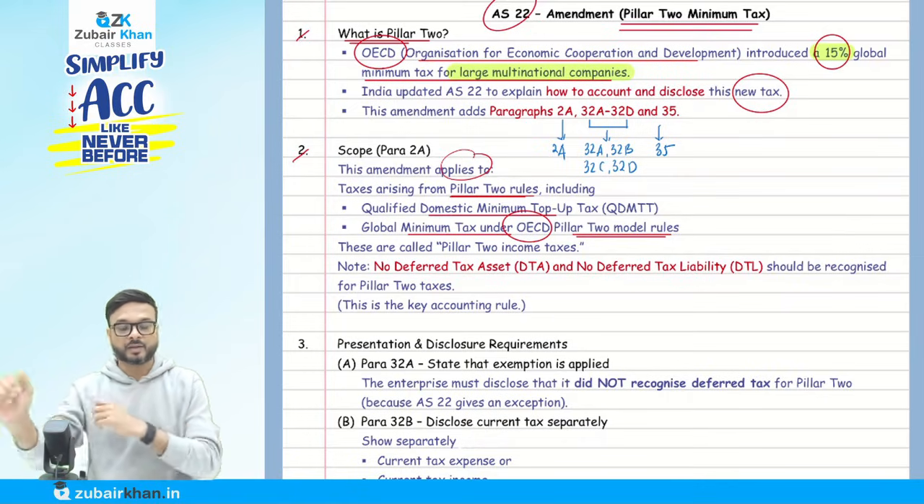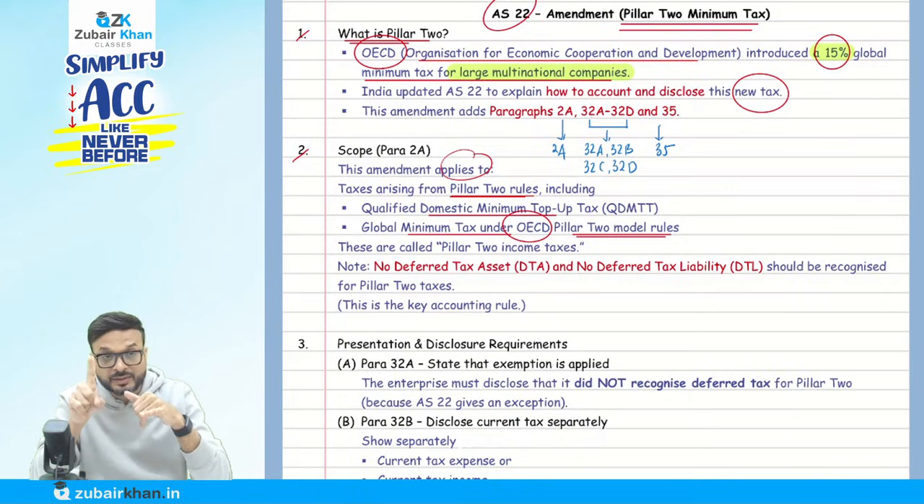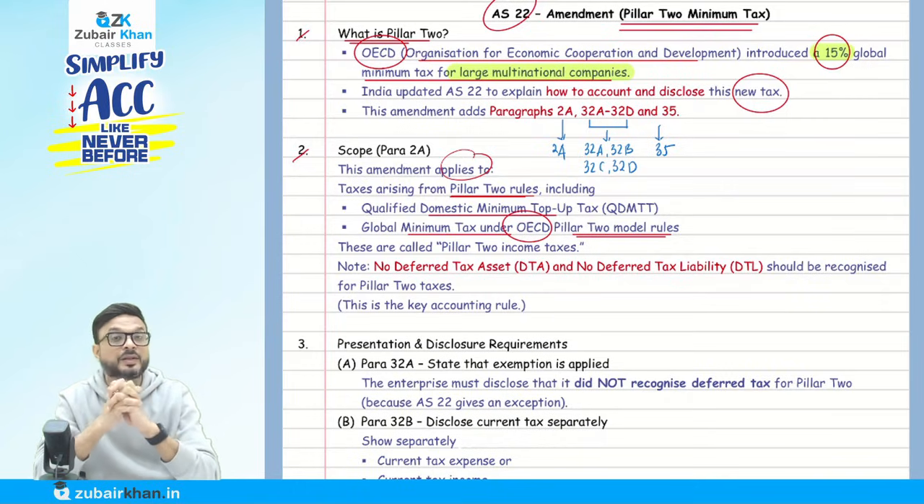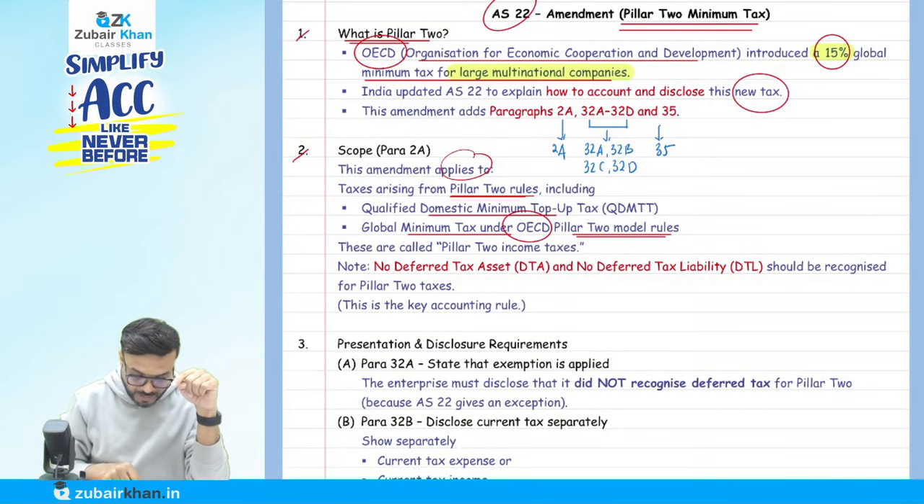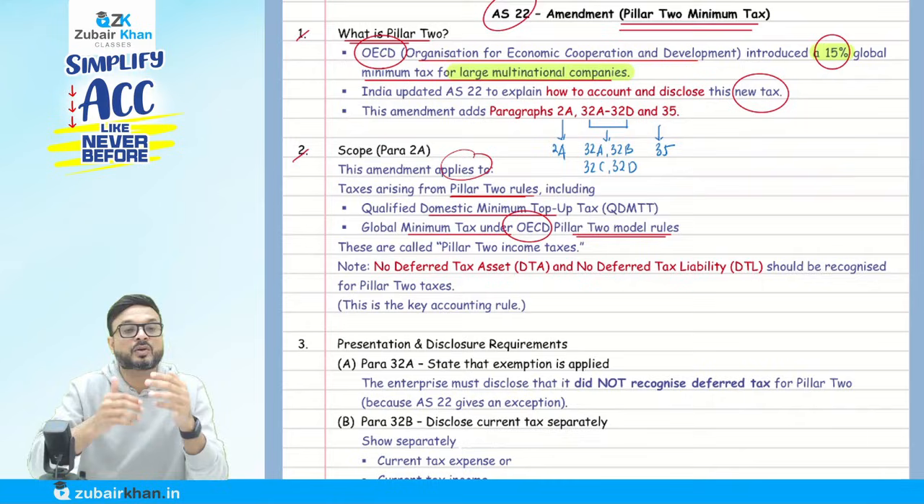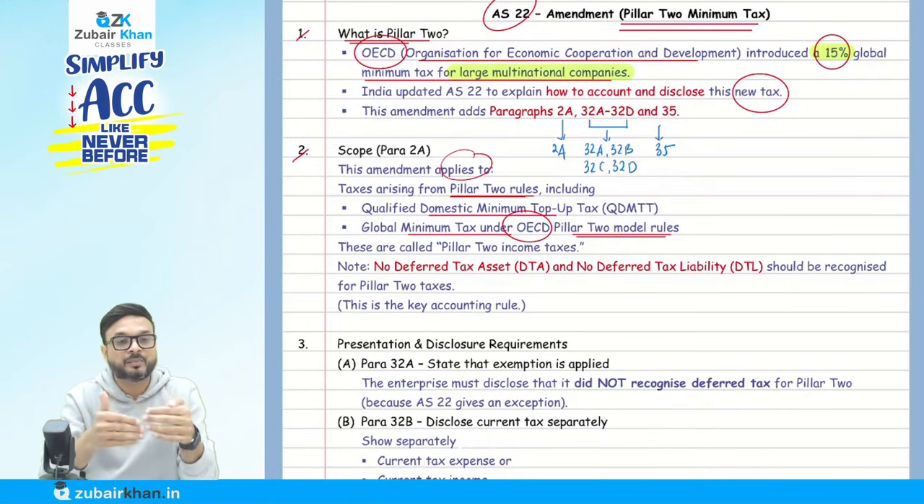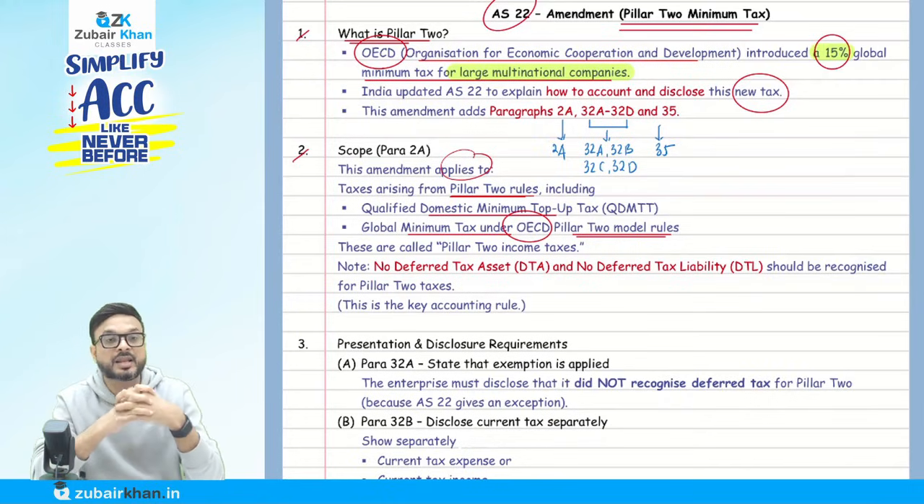Suppose the rate of tax there is 9%, but the OECD rules say 15%. For the minimum 6%, if the Dubai government is collecting that 6%, then it is called a qualified domestic minimum top-up tax. If they are not collecting, and suppose that company in Dubai is a subsidiary company, and the holding company is, let's say, in Chennai.